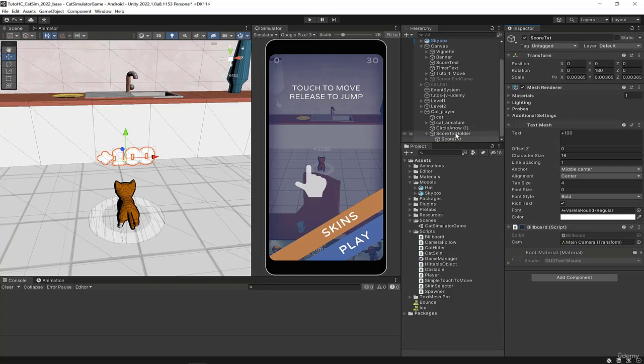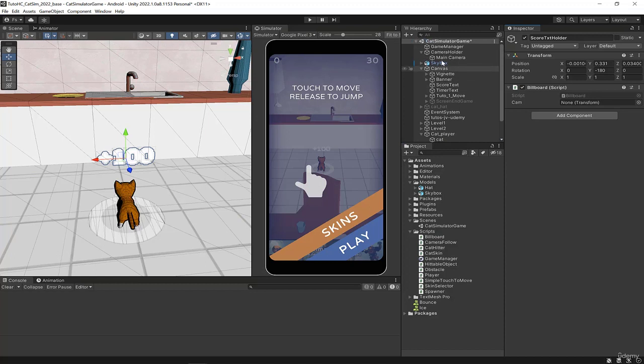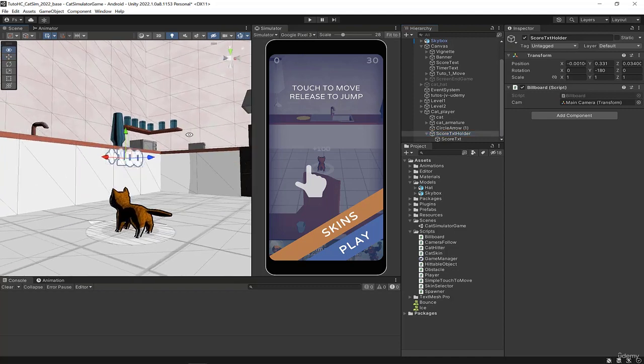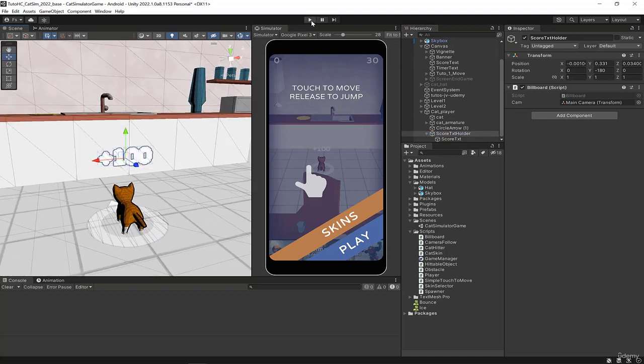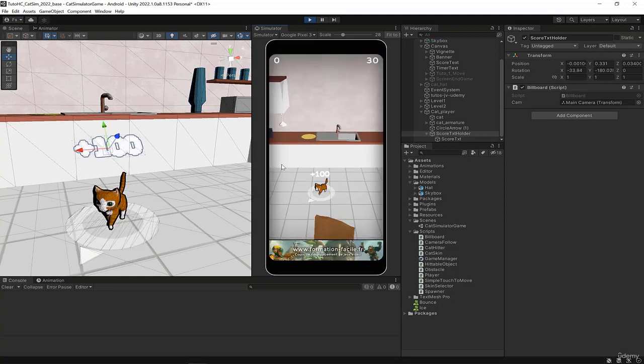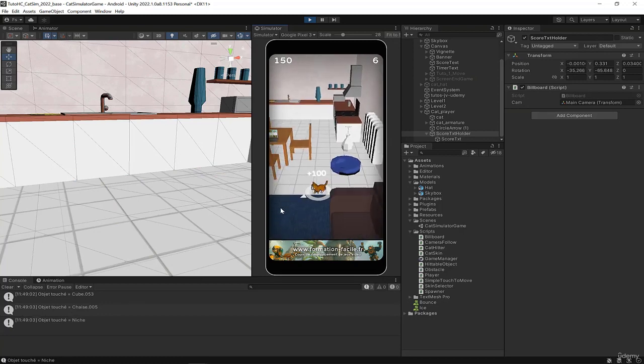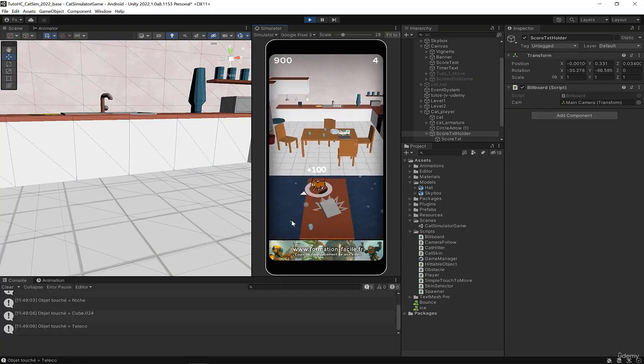I'll select the score text holder and put the billboard script, and I put the camera. Now, the billboard is applied to the score text holder, which will be facing us. Let's test. Okay, there we have our score, which appears on our head permanently and in the right direction.